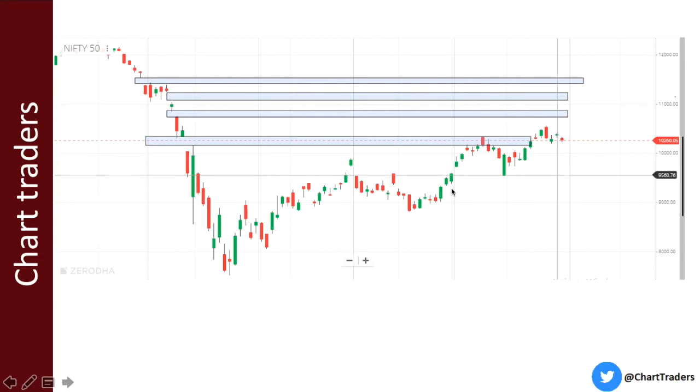Here you can also see at this point this gap is created. After it went down and came down once again, now here it will act as a resistance, here also it will act as a resistance. Again a gap is created, it goes up, goes down, taking support at this point. So always keep in mind that a recent gap will act as a support and resistance.